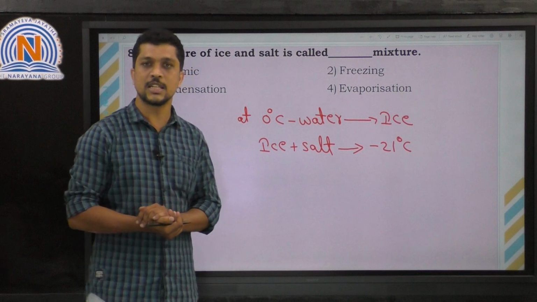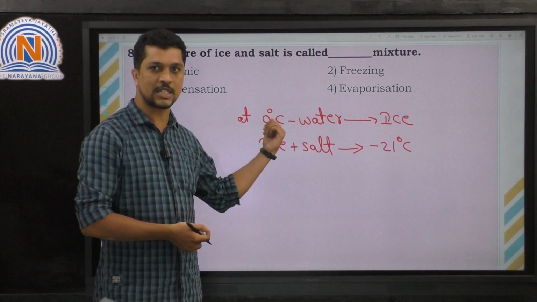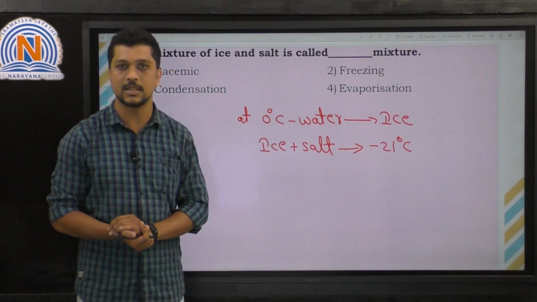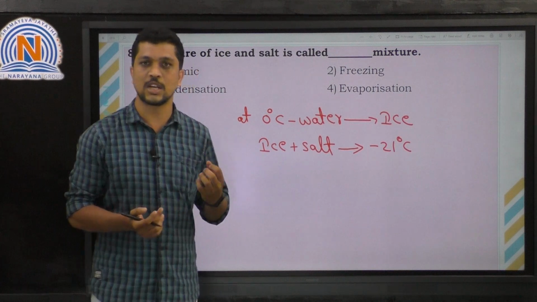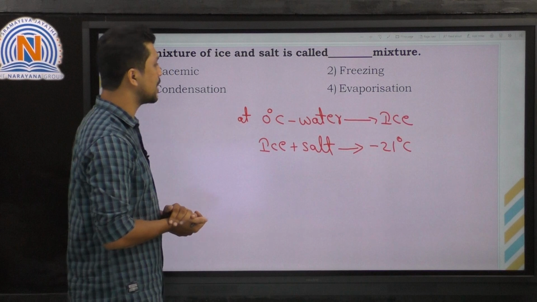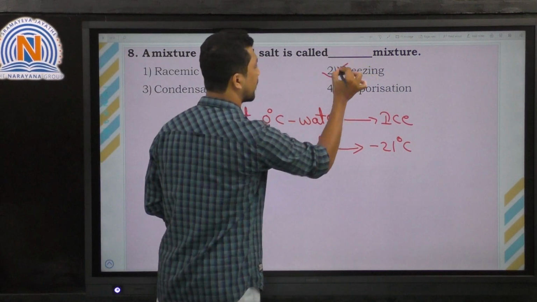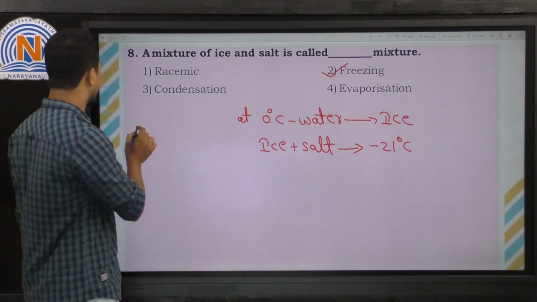It's a freezing mixture because the temperature is falling from 0 degrees centigrade to minus 21 degrees centigrade. We can use this mixture for the purpose of freezing. So that is why we call it a freezing mixture. So the correct option is the second option. Let's move on to the next question.